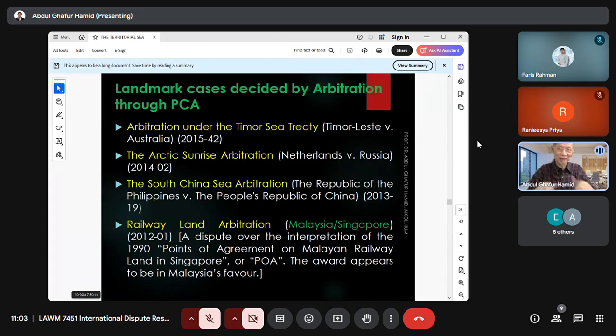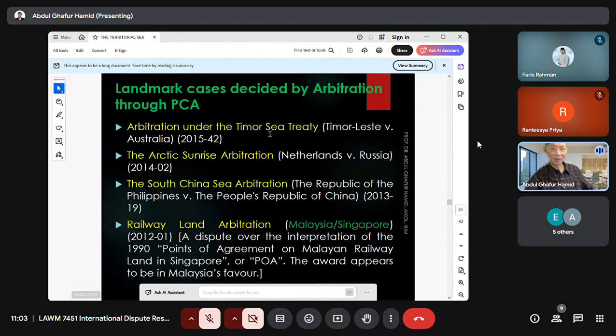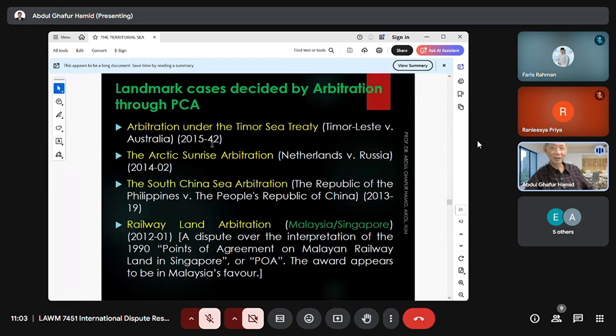They are sharing the continental shelf, so that is why they have a treaty. But there are disputes over this delimitation of the continental shelf under the Timor Sea Treaty. It was submitted to arbitration through PCA in 2015. The first one is the year of submission of the case arbitration, and this 42 is the case number. In this year, case number how many? 2015 submitted, case number 42.